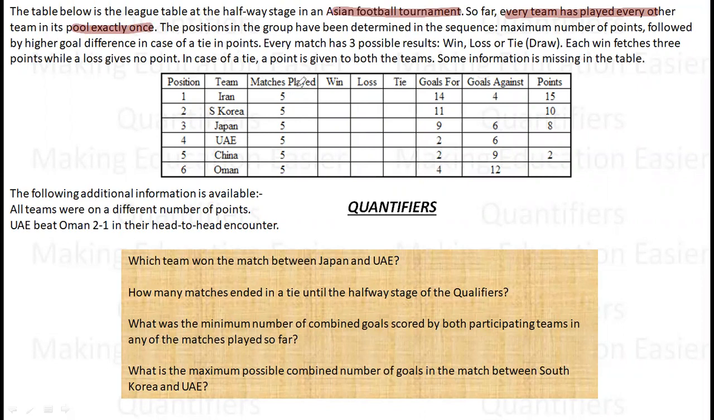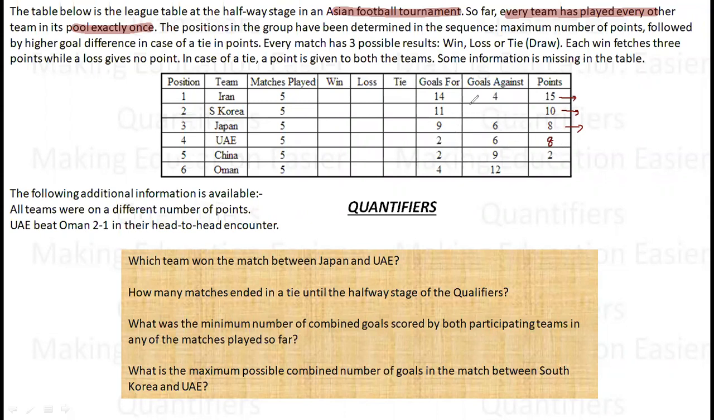The position in the group has been determined in the sequence: maximum number of points followed by the higher goal difference. So what does this mean? That if this team has 15 points, this team has 10 points, obviously it is higher than this. 10 and 8, obviously it is higher than this. Let us say this team also had 8 points. Then what will I do? Goal for minus goal against.